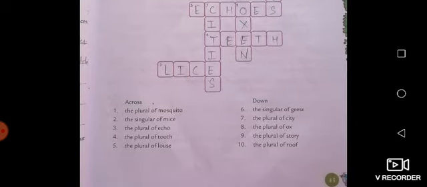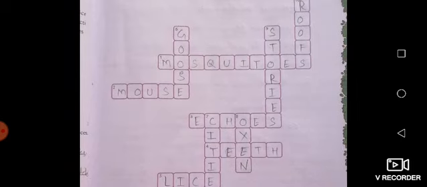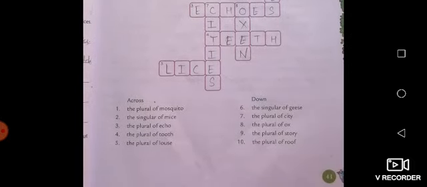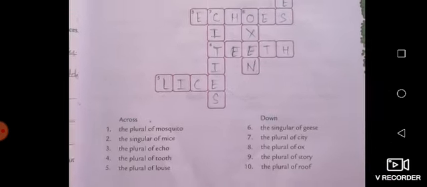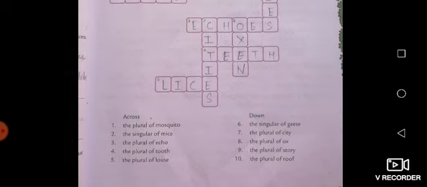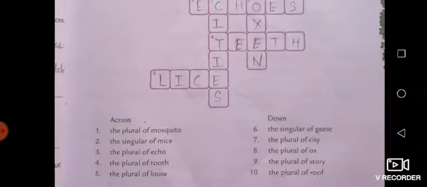Third is the plural of echo. The plural of echo is, you can see here, ECHOES, echoes. Fourth, the plural of tooth. The plural of tooth is teeth. You can see here TEETH. The plural of louse is lice. You can see here LICE. You know, student, all the words will be placed at their number points. You can see 3rd, 7, 8, everything is written here. Don't be confused in filling these words.